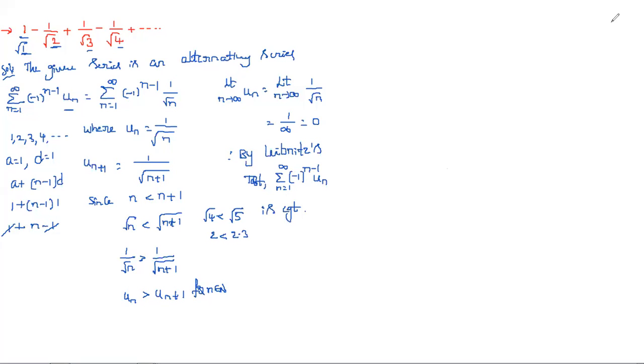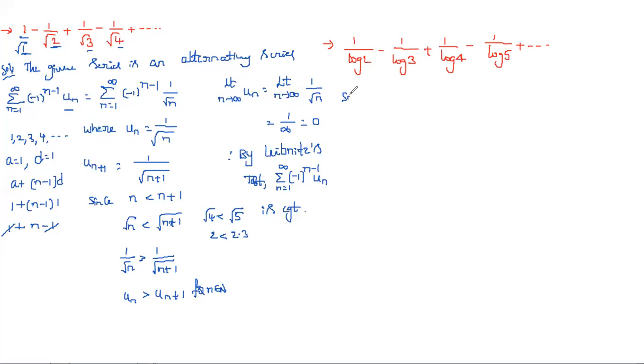Like that, they can give any number of problems. Just write the nth term and then check these two conditions if it is an alternating series. And next, let us see the next problem. Here it is 1 by log 2 minus 1 by log 3 plus 1 by log 4 minus 1 by log 5 plus and so on. So this is the question.